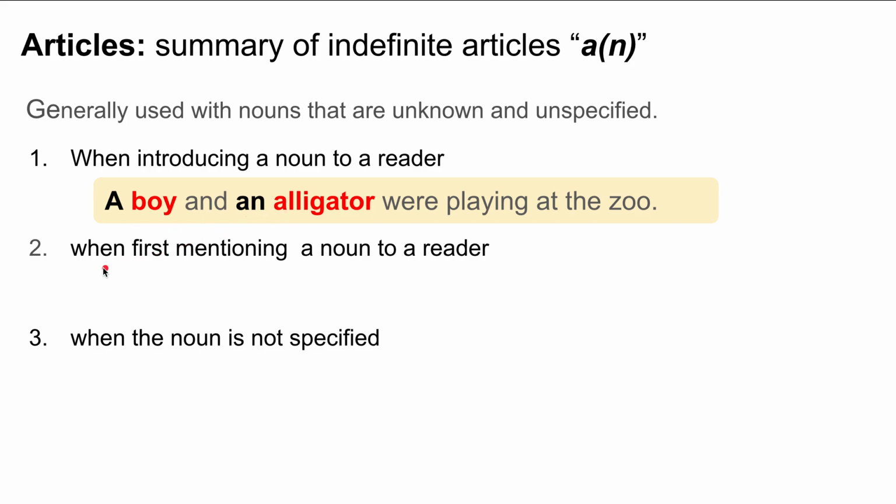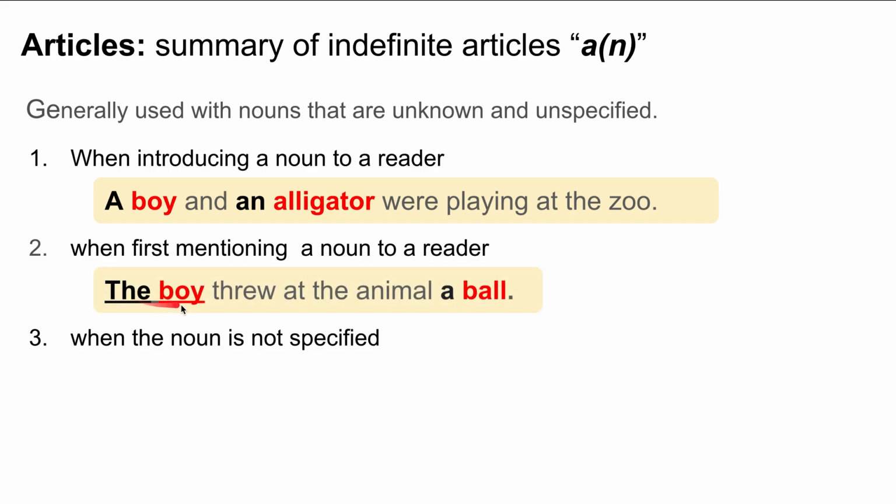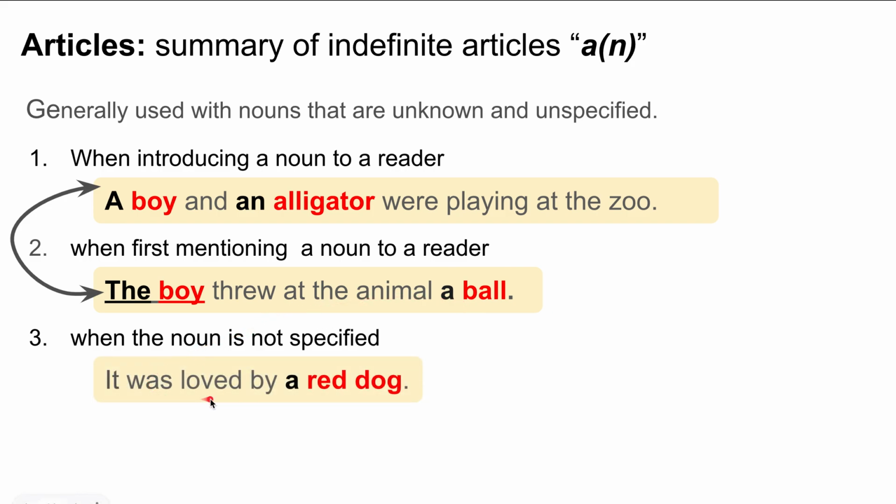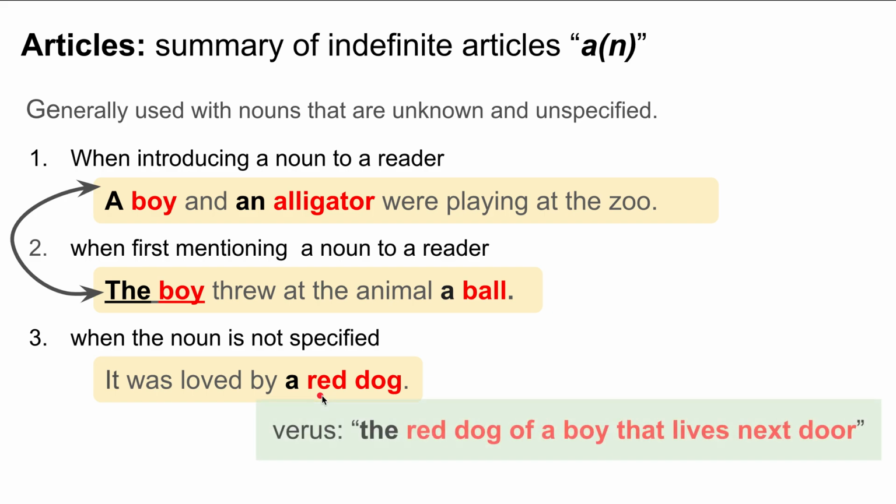When first mentioning a noun to a reader, we use the indefinite article. The boy threw a ball at the animal. Here, a boy and the boy: the boy has already been introduced, but a ball is being first mentioned here. And when the noun is not specified, it was loved by a red dog versus the red dog of a boy that lives next door.